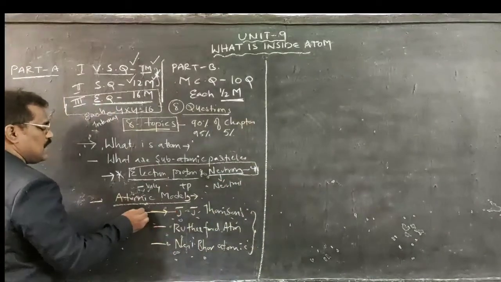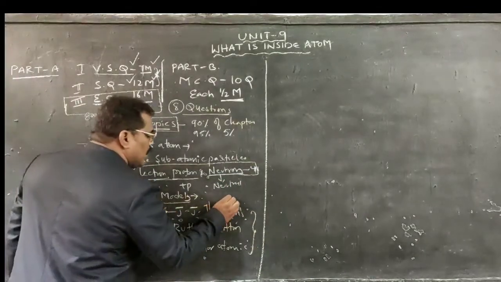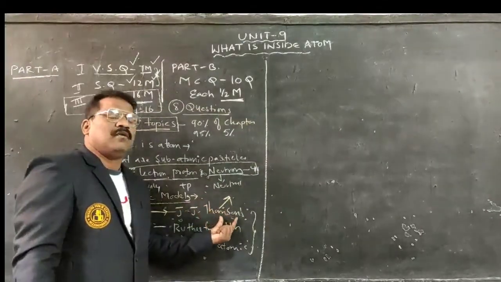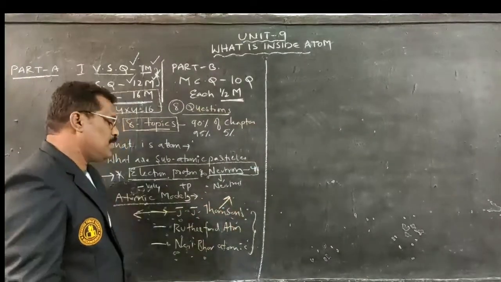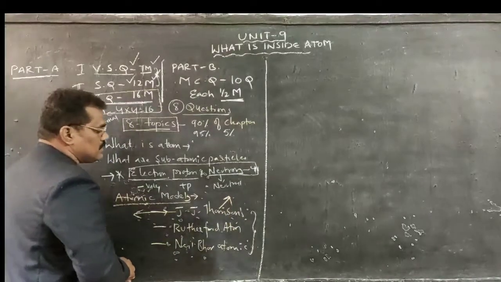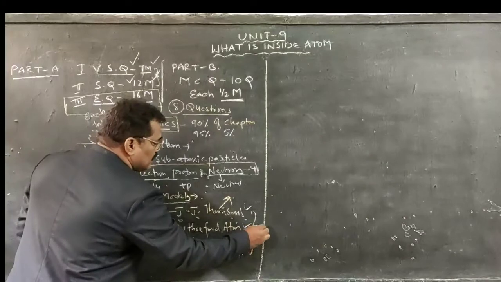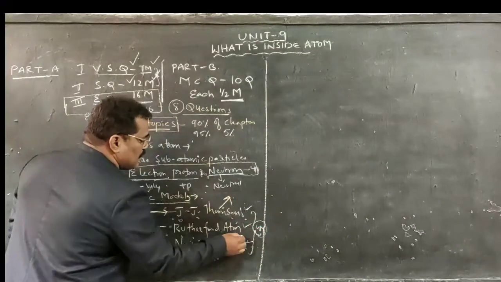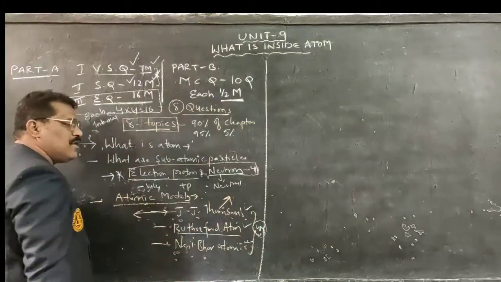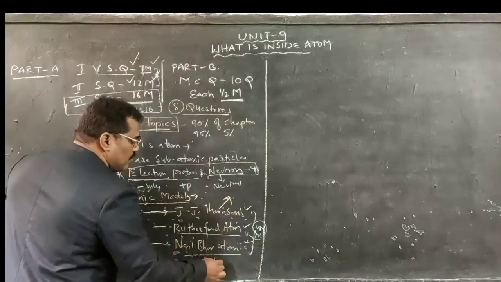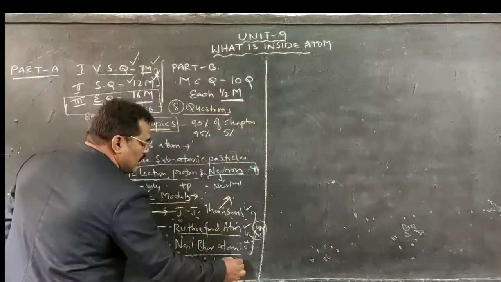What is the J.J. Thomson atomic model? About what information is given by this Thomson atomic model? If you study all these three topics individually, 4 marks questions can be asked as: Rutherford atomic model and limitations, Bohr atomic model and limitations.